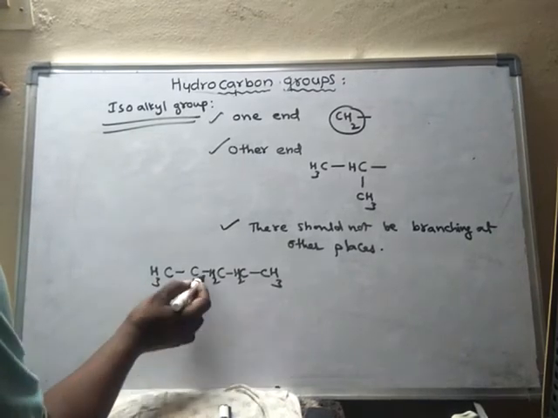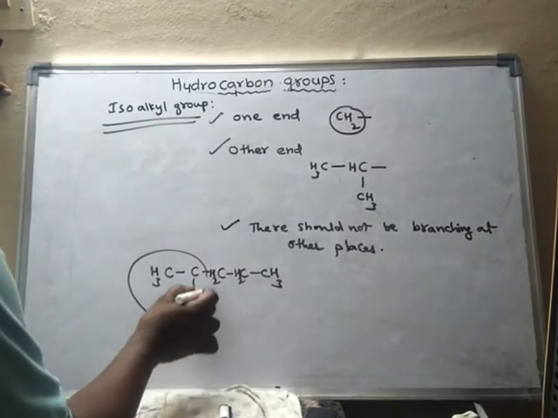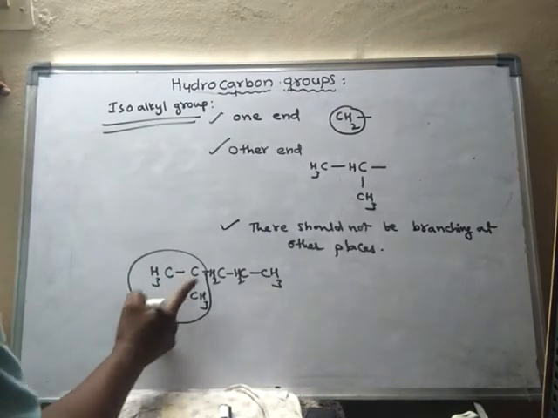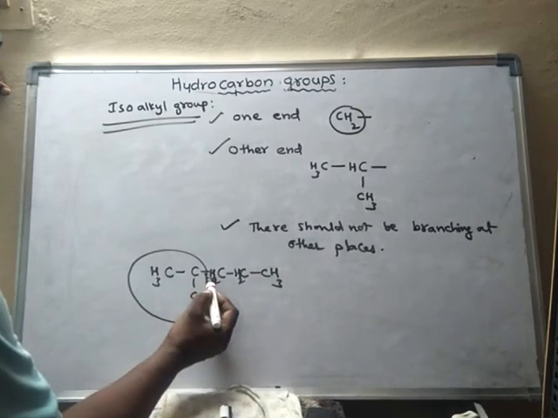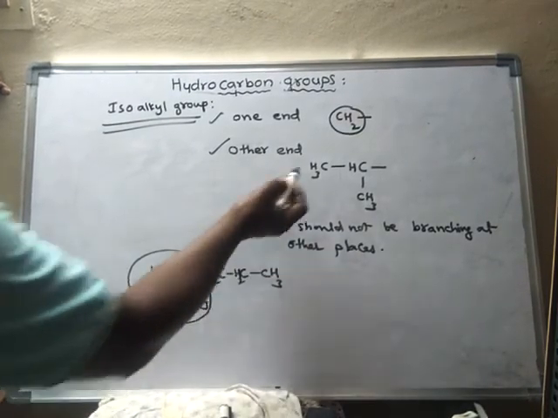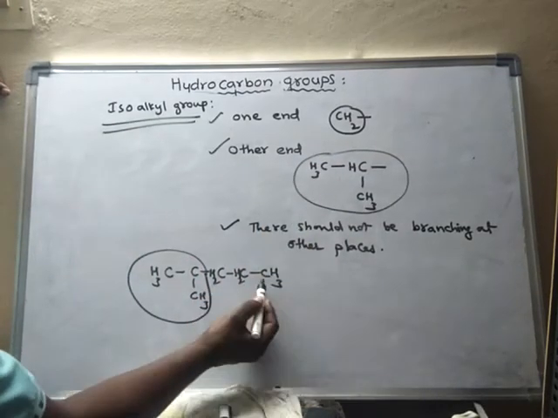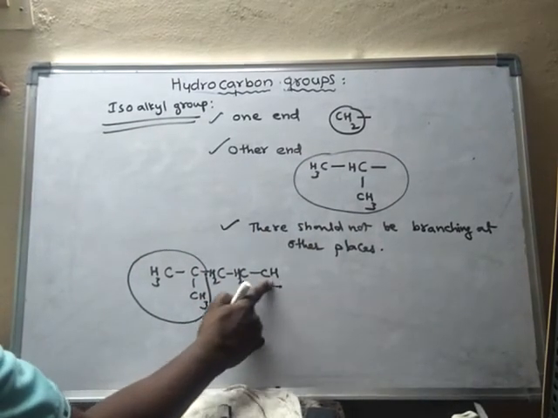This is one end, having CH3, CH3, and this bond is continued with another carbon atom. And this is the other end.